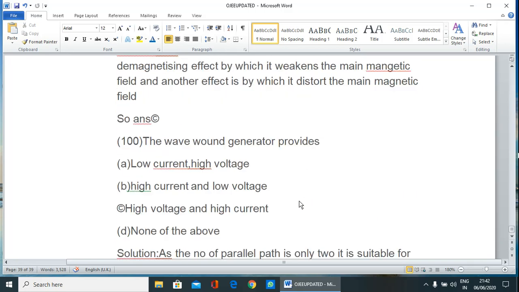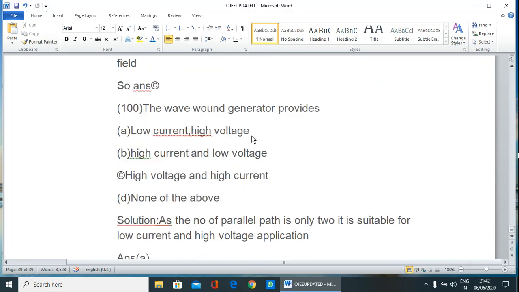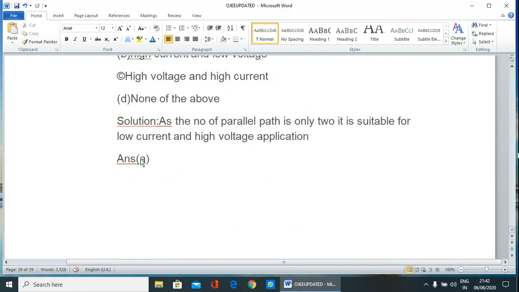So next question, the wave wound generator provides low current, high voltage, high current, low voltage. So correct answer is, as the number of parallel paths is only two, it is suitable for low current and high voltage application. So correct answer is A. Therefore, this is the completion of lecture 4.